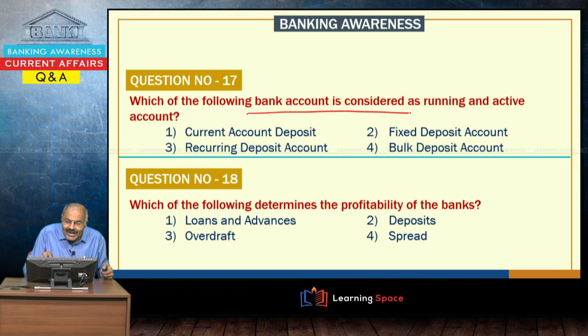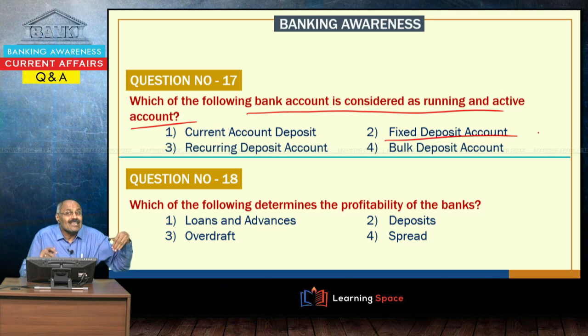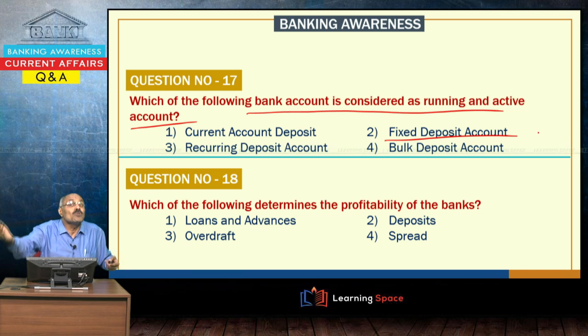Which of the following bank accounts is considered a running and active account? Fixed deposits, bulk deposits, recurring deposits: a fixed deposit means we deposit money and after the period is over we take it back. A bulk deposit is the same story. A recurring deposit means regularly, maybe every month, we deposit money and take it back once the tenure is over.